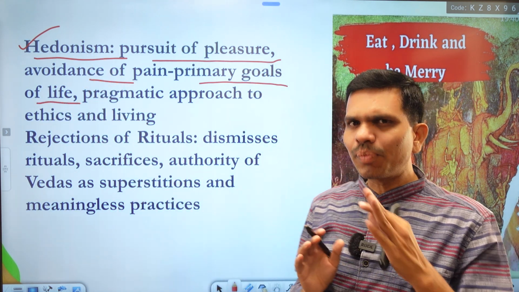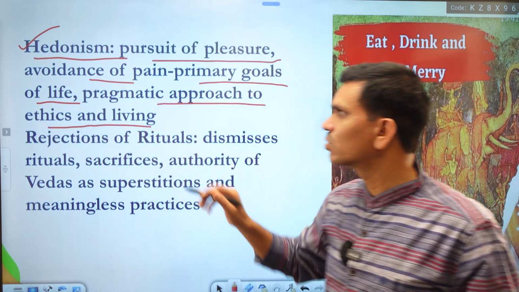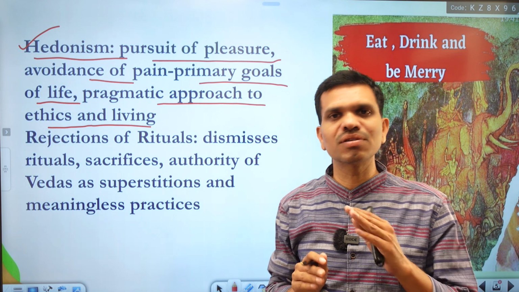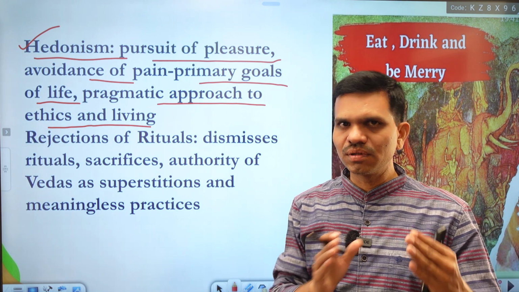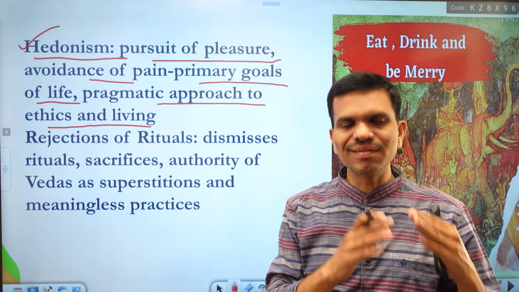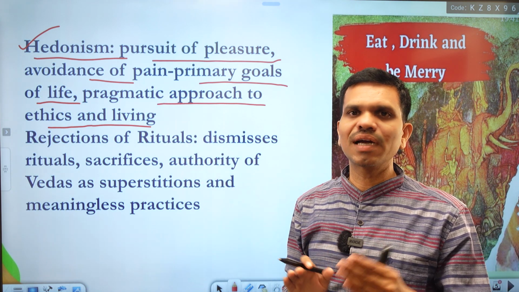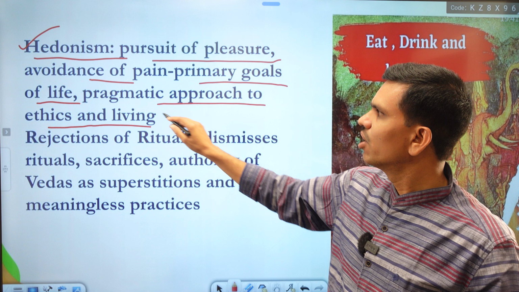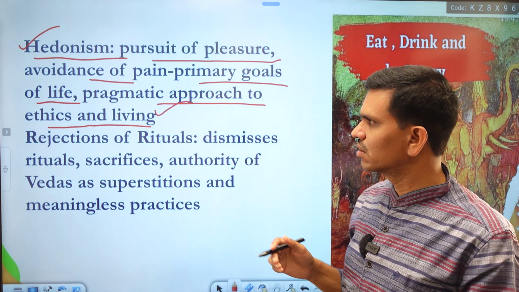They have a very pragmatic approach towards ethics and living, and hence this system is criticized. They consider that there is no such thing as ethical living in the life of human beings, because they have a very different, opposite kind of philosophy to the theist systems, and hence it is most of the time criticized by the followers of the other systems.